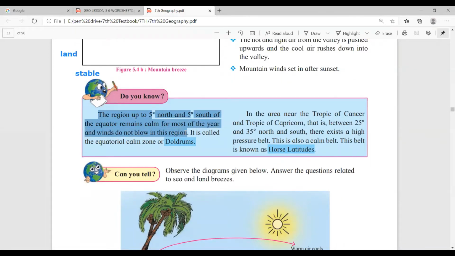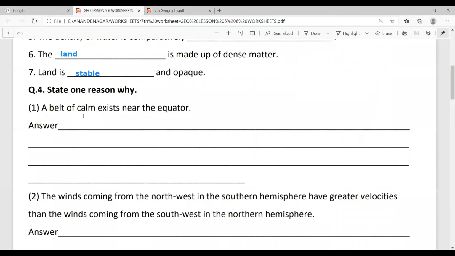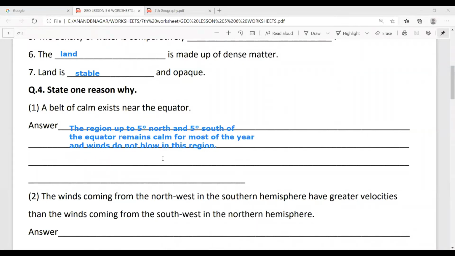Okay, so that's why it is the answer. Then just copy it and write it here. This is the answer that you have to write here. Okay, the region up to 5° north and up to 5° south of the equator remains calm for most of the year, and winds do not blow in this region.